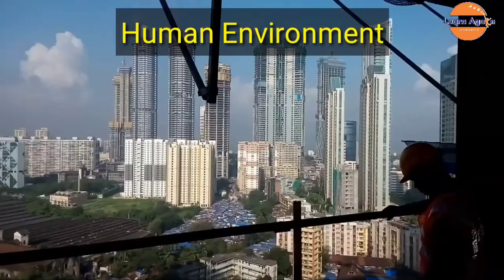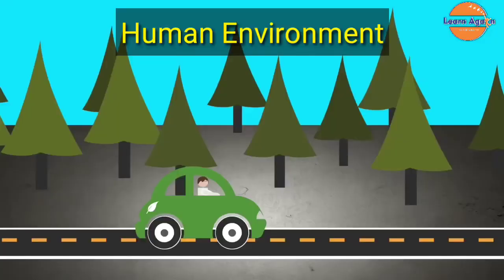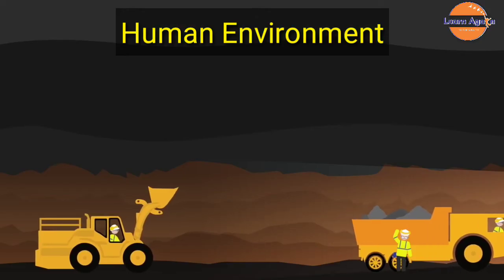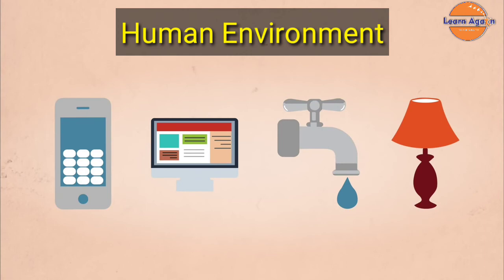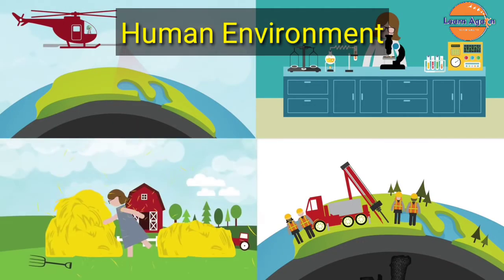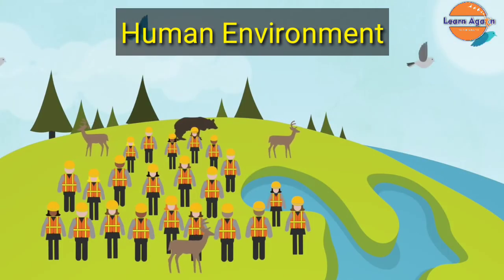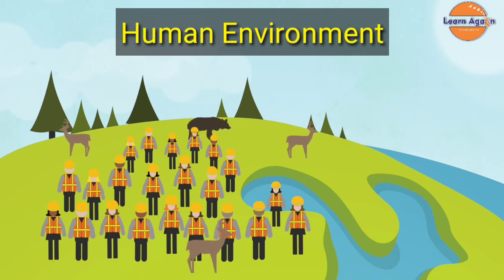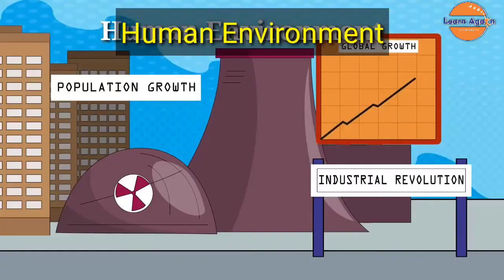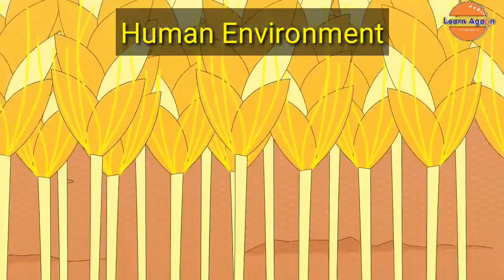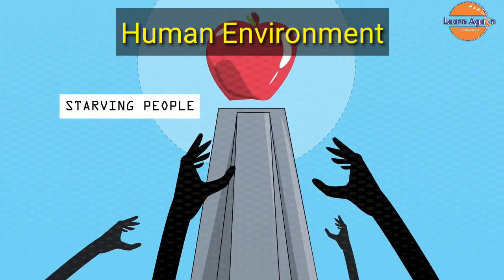Human environment. The human environment is the environment which is created by human beings and their activities. This environment is the source of all resources required by human beings in order to prosper and survive. The human beings are the only living being on the earth who have used and transformed the environment to fulfill their needs. Early humans lived in harmony with nature, but in the course of time, the advancement of science and technology, rapid industrialization, and spread of agriculture gave rise to urbanization and overpopulation, and it disturbed the harmony.